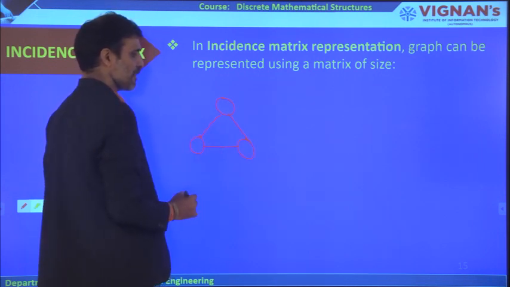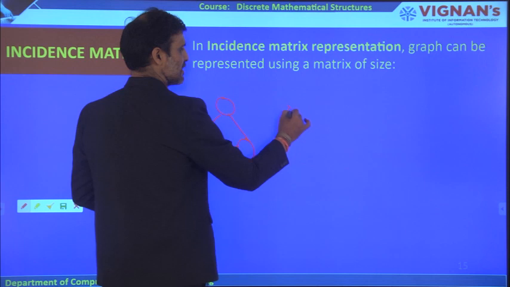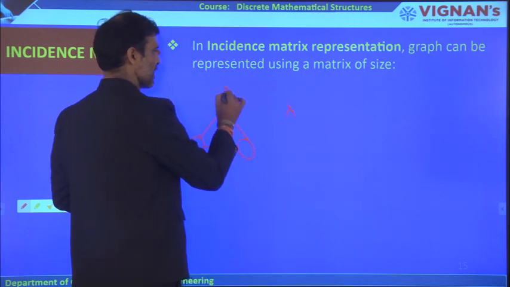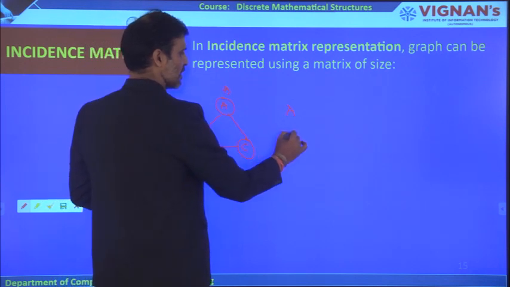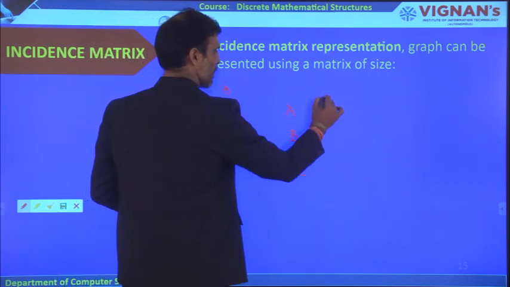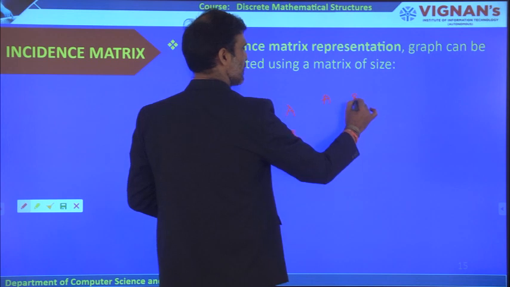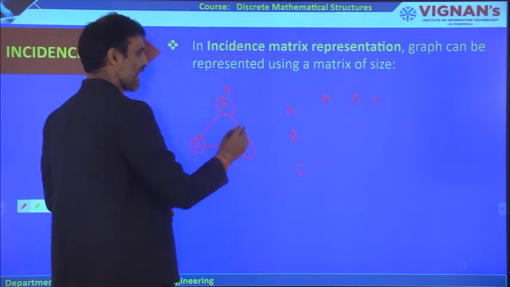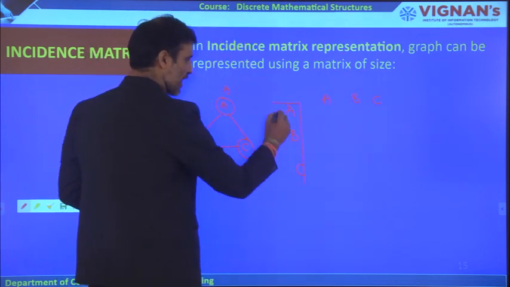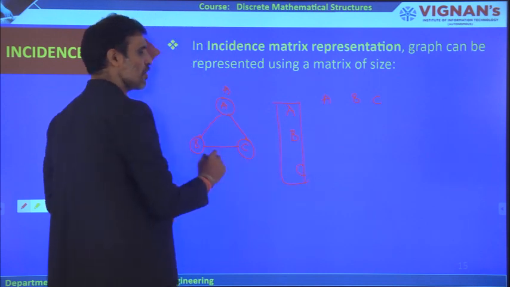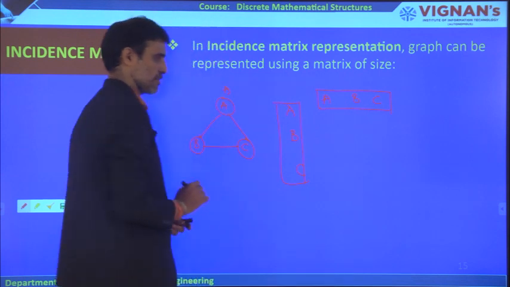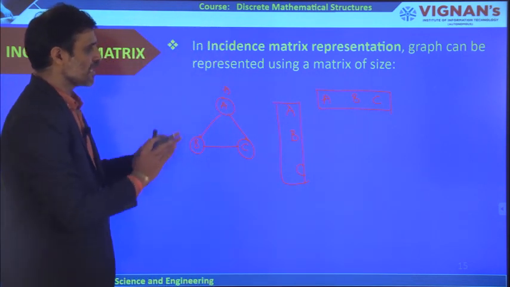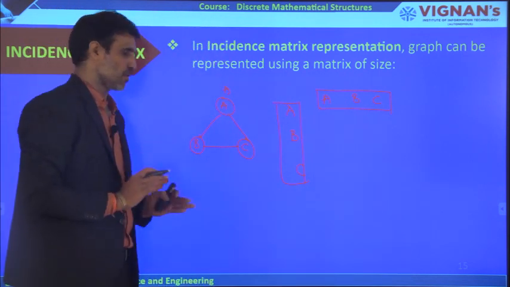Suppose you want to represent this in the form of adjacency matrix representation. Let us take this as node A, this is B, this is C, and here A, B, C. Now if you observe, the rows are the vertices or nodes and the columns are also the nodes.